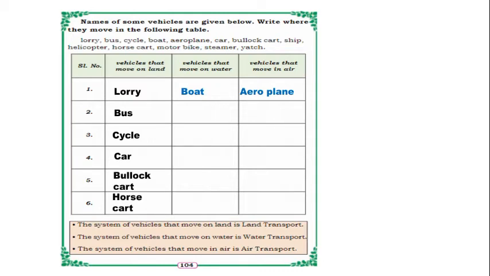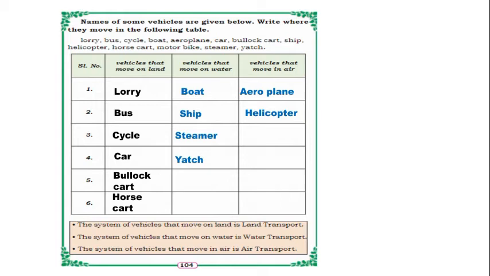These vehicles move on land, means on road. And boat, ship, steamer, yacht, these vehicles move on water, isn't it? And aeroplane and helicopter, these vehicles move in air. Yes, correct. So these are vehicles which move on land, water, and air.